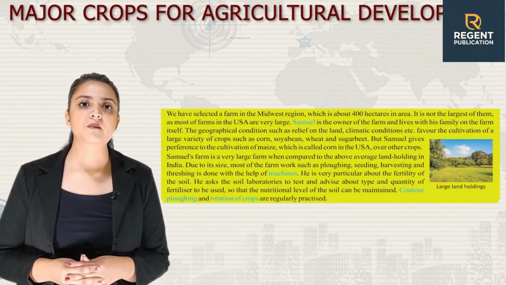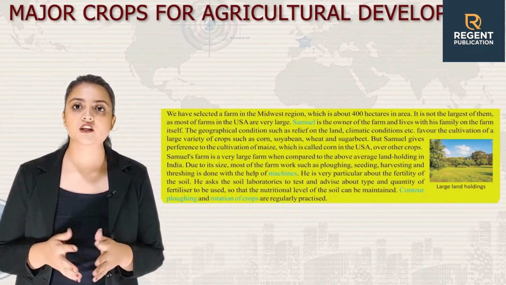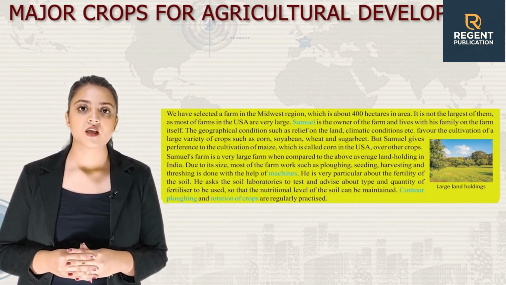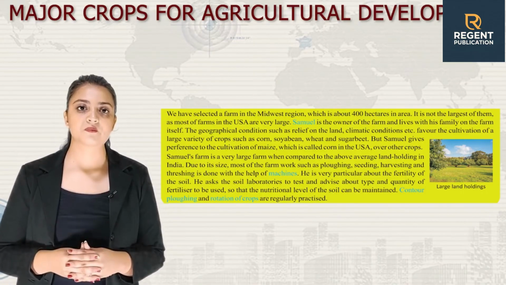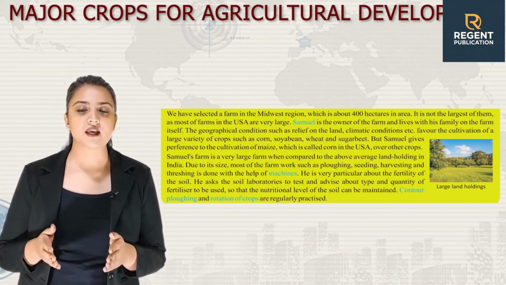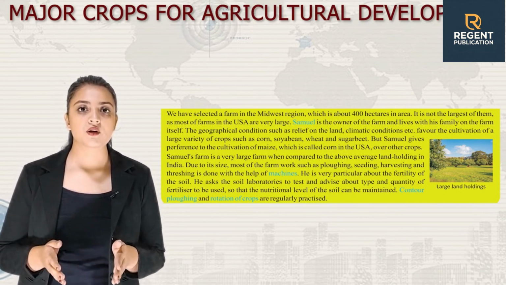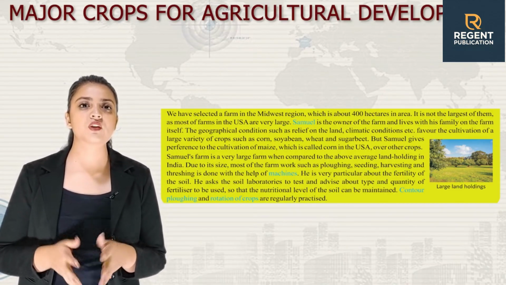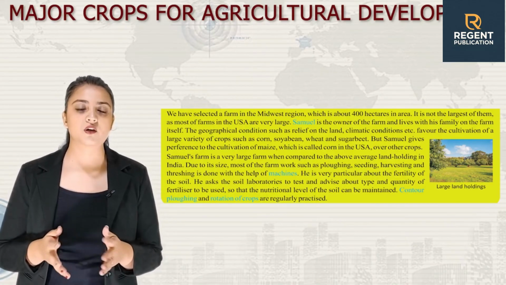We have selected a farm in the Midwest region, which is about 400 hectares in area. It is not the largest of them, as most farms in the US are very large. Samuel is the owner of the farm and lives with his family on the farm itself. The geographical conditions such as relief of the land, climate conditions, etc. favor the cultivation of a large variety of crops such as corn, soya bean, wheat and sugar beet. But Samuel gives preference to the cultivation of maize, which is called corn in the USA, over other crops.